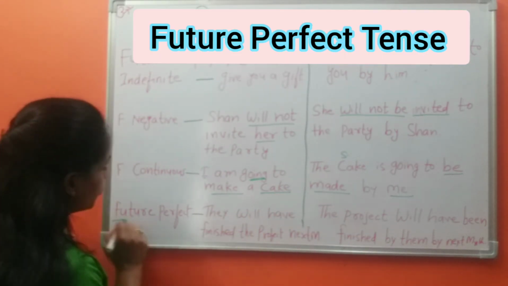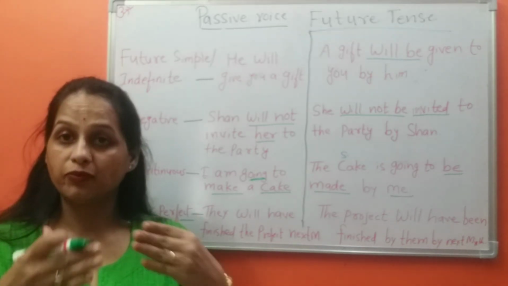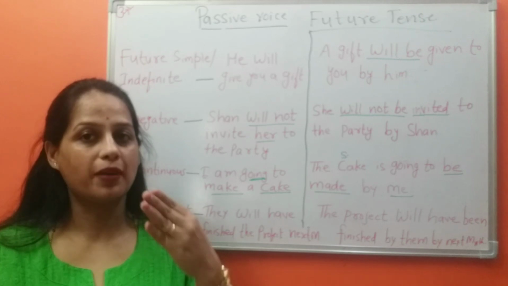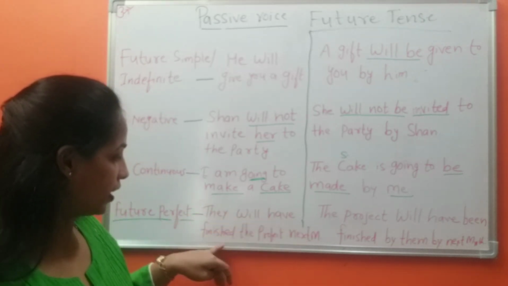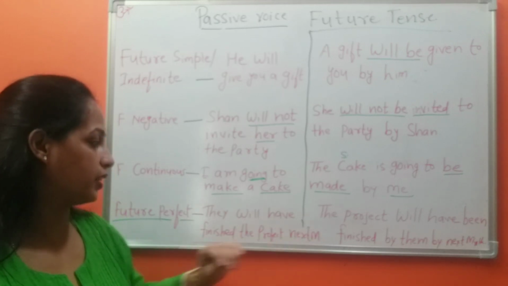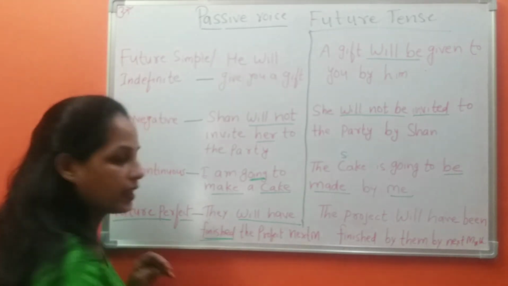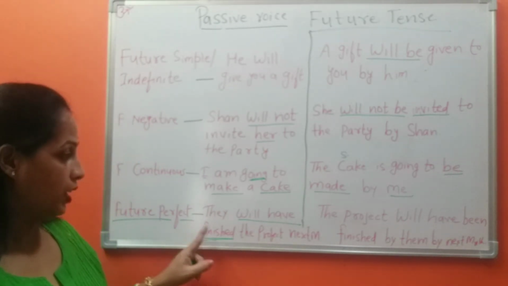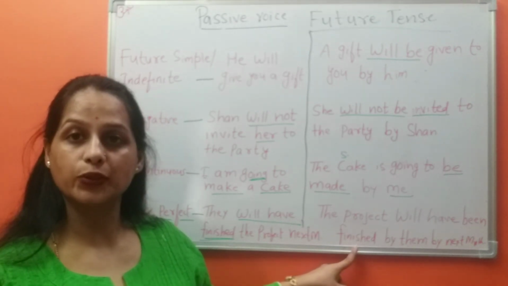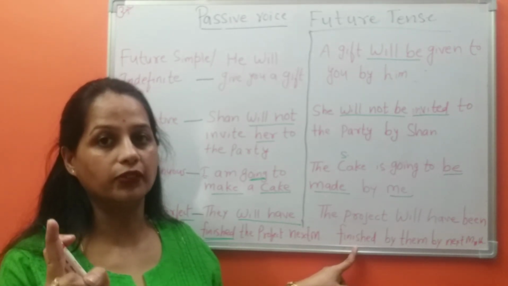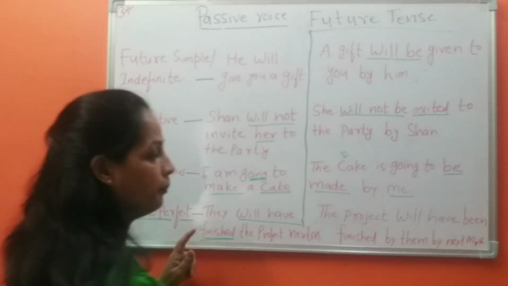Let's see the next one. It is future perfect tense. In perfect tense, we always use the past participle form of the verb. They will have finished the project next month. They will have finished, it is the past participle form of the verb. We need not change here. We always use the past participle form of the verb in passive voice. They will become them.